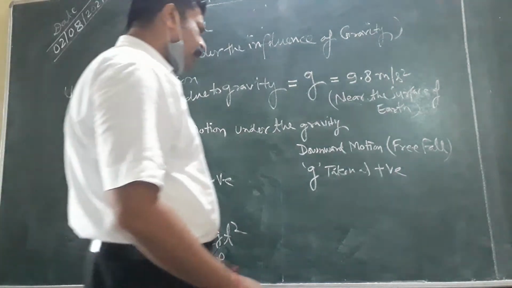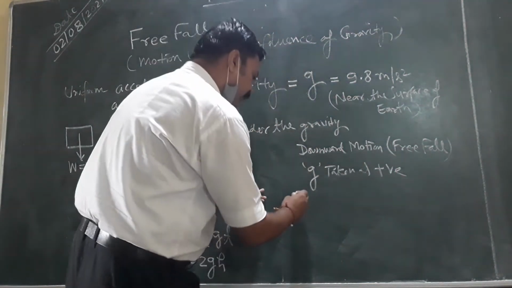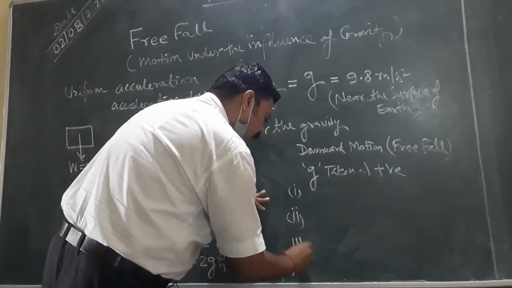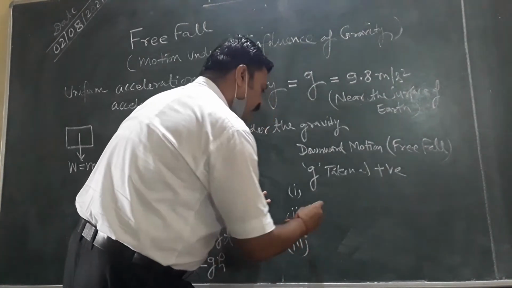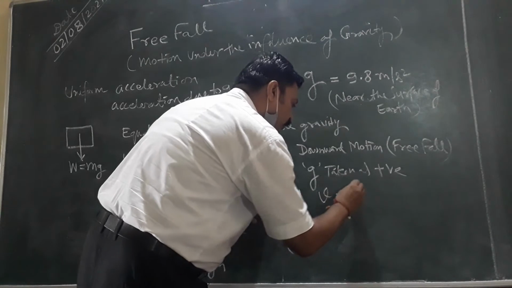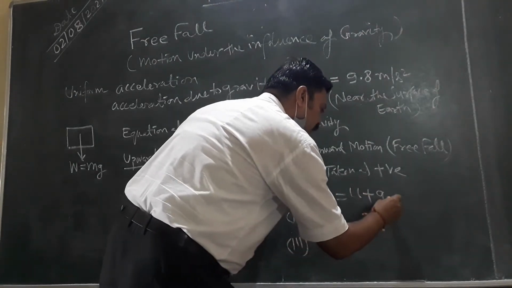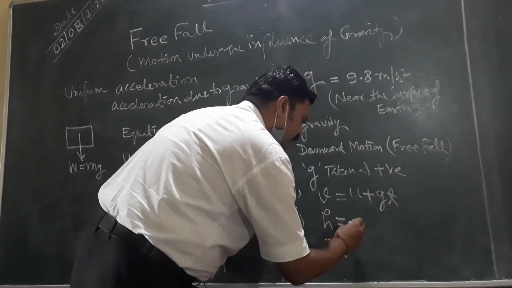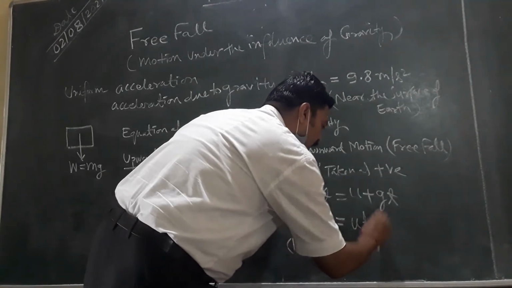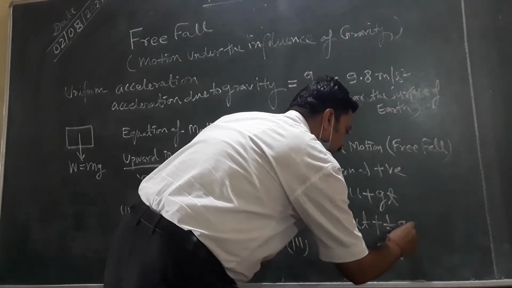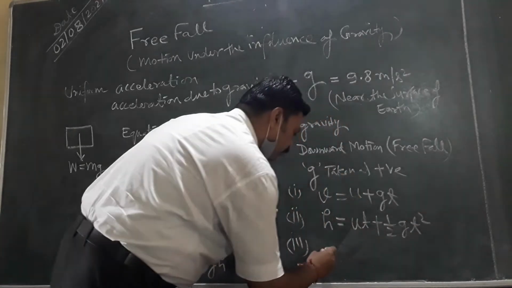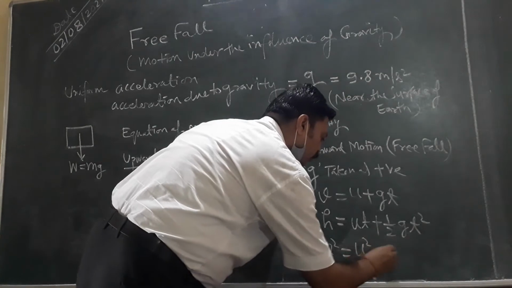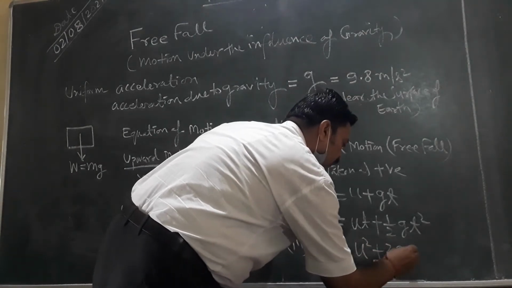And in the same manner, when g is taken as positive, the equations are v equals u plus gt, only the change is in sign, s equals ut plus half gt square, and the last one is v square equals u square plus 2gh.